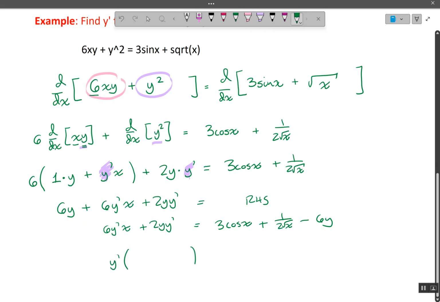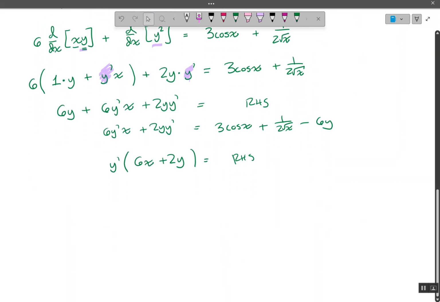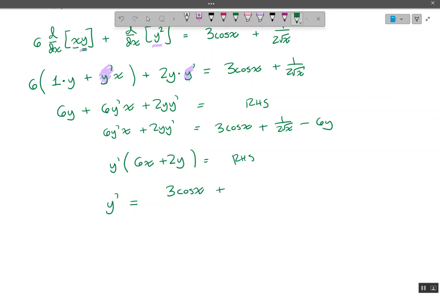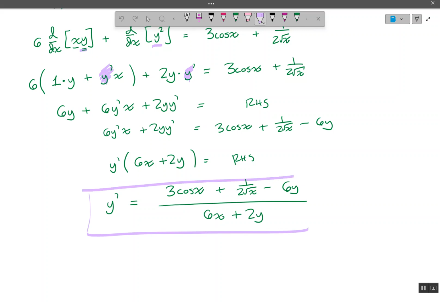We factor out y prime. Right, and then the right-hand side will stay the same at this step. Now I just divide. So y prime equals 3 cosine of x plus 1 over 2 square root of x minus 6y, all divided by 6x plus 2y. And this is my final answer for my derivative.